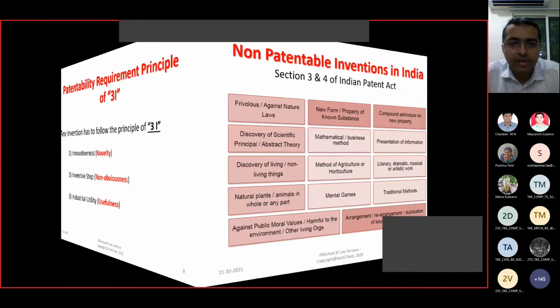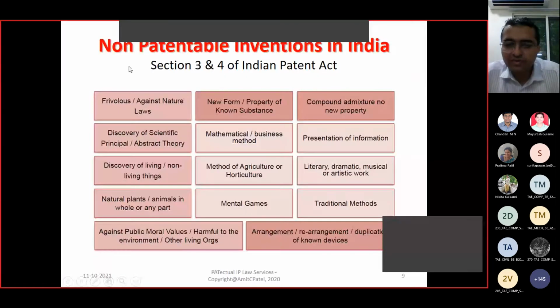Okay. Now look, non-patentable inventions in India. Within the Patent Act, the government has also defined these. These are, we can say, standard exclusions. Even though your invention is novel, non-obvious and useful, if it falls within this scope, it will be regarded as non-patentable subject matter. Standard exclusion, government has defined it.